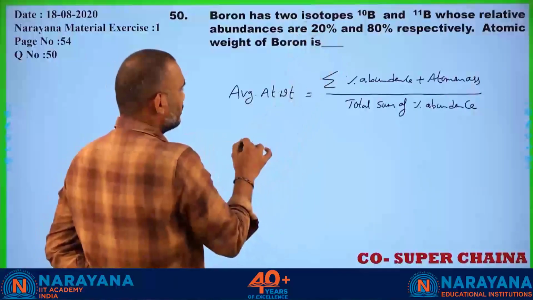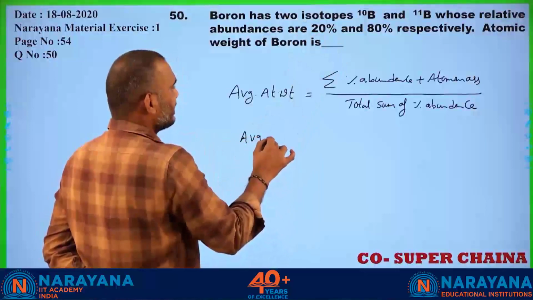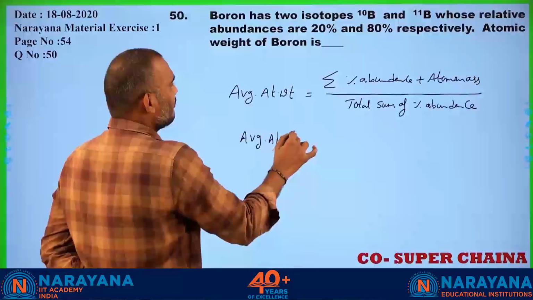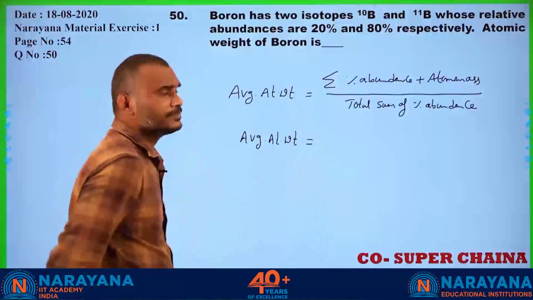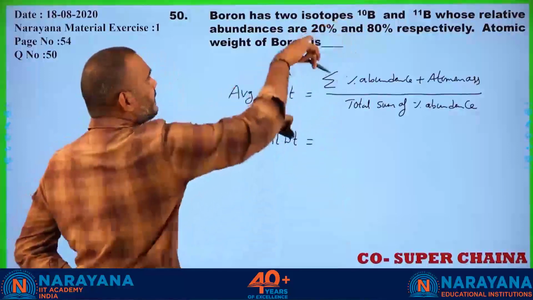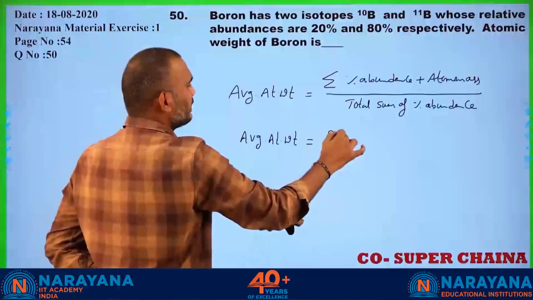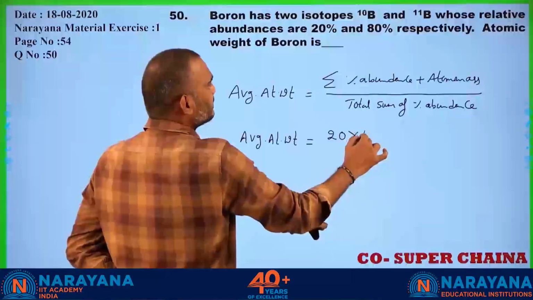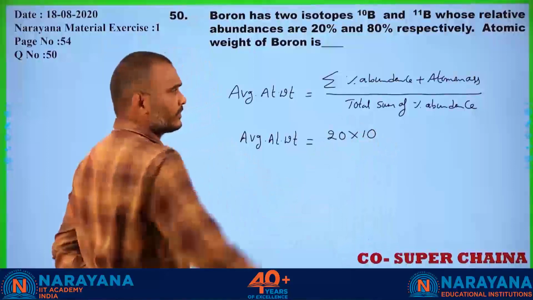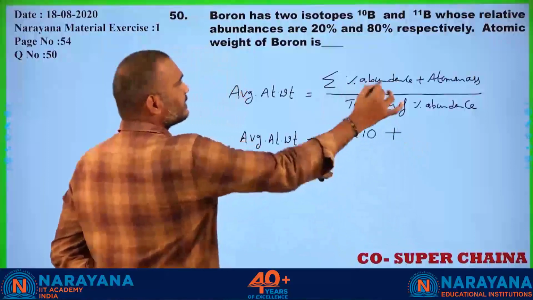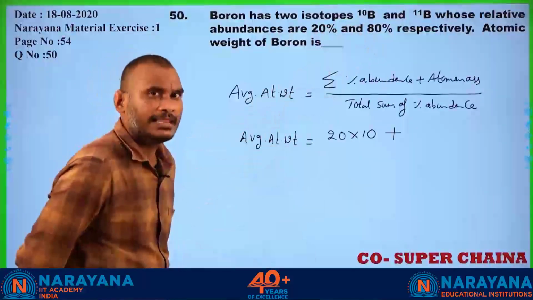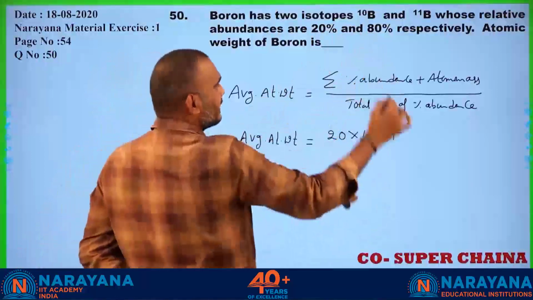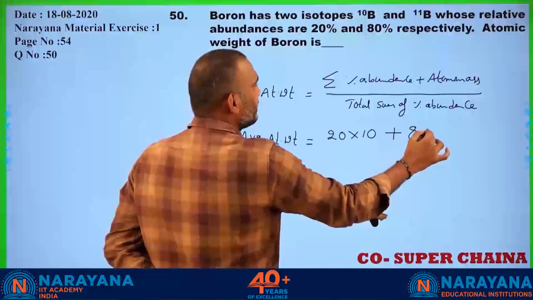Here, therefore, the average atomic weight of boron is equal to the percentage abundance of B10, which is 20, into the atomic mass 10, plus we have to apply this for all the isotopes. The second percentage abundance is 80.